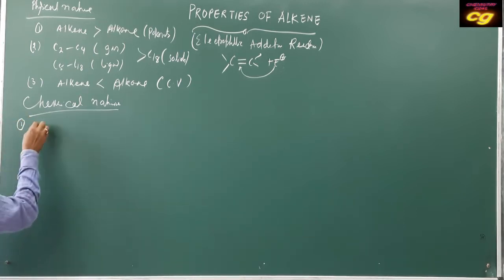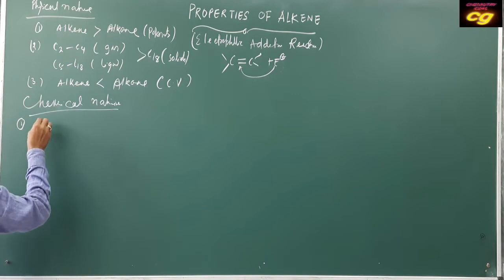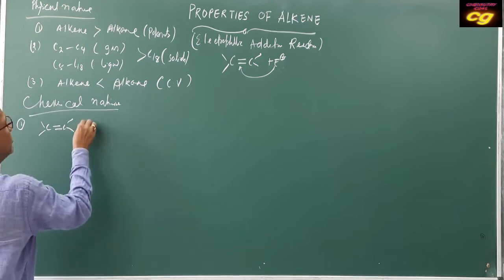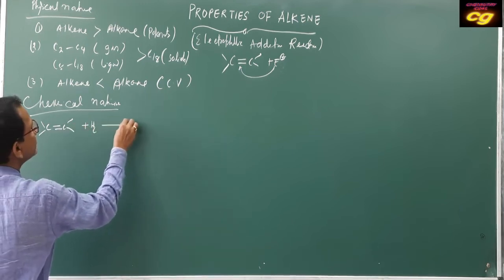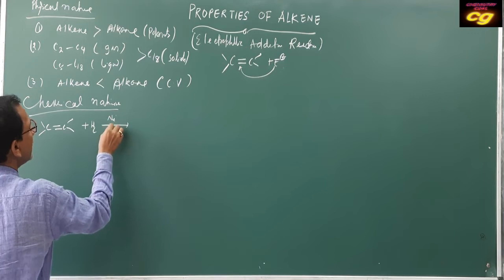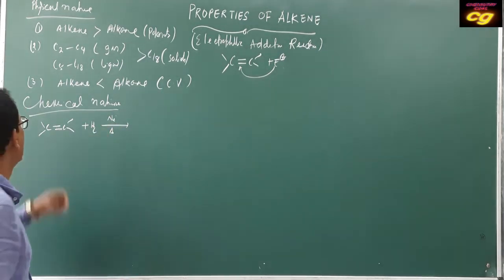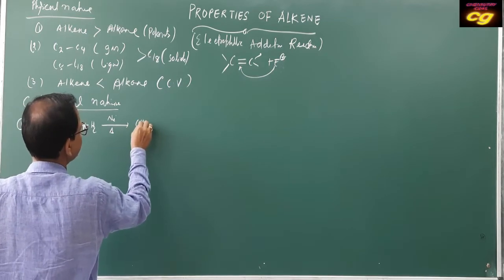You can write with hydrogen. Suppose hydrogenation: if you take any alkene with hydrogen in presence of nickel on heating, or palladium, platinum metals, it will produce alkane.